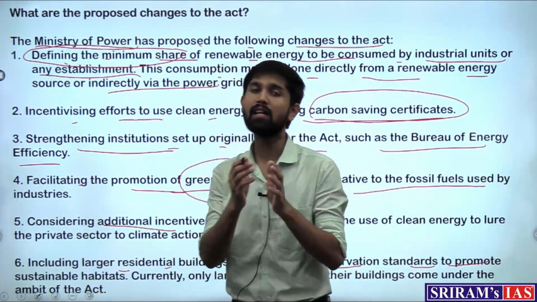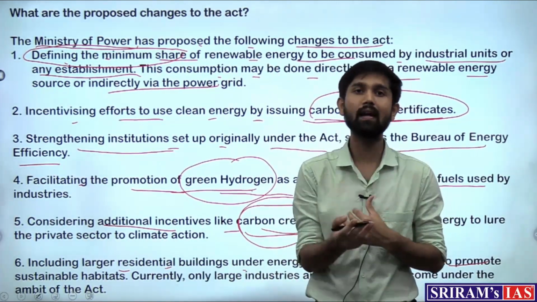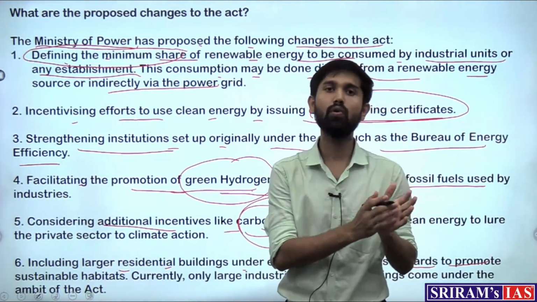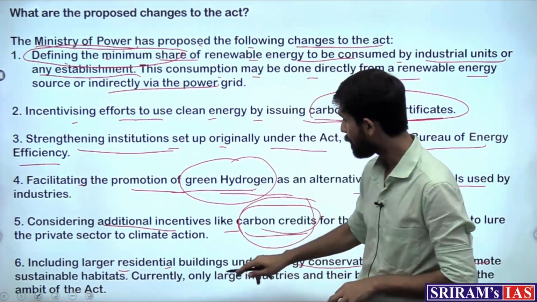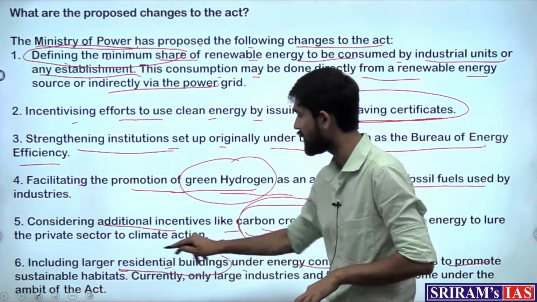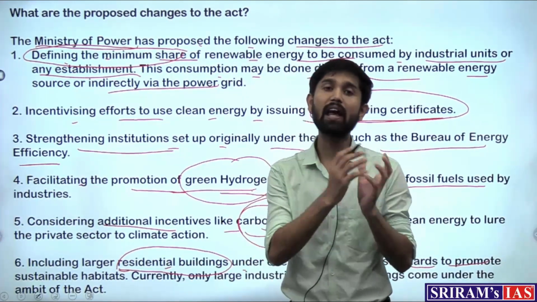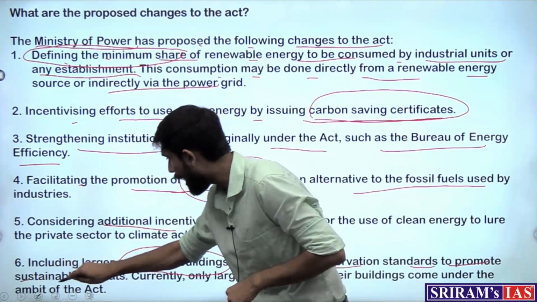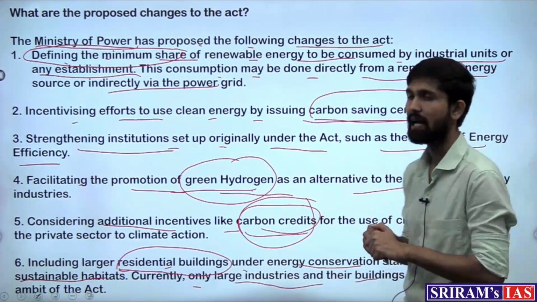Now, up until now, we were seeing that the Act was setting standards for electrical appliances and industrial appliances, but now the ambit of this Act or standard setting would be increased, and it would also be applied to the residential building societies, whereas a building society as a whole, the energy efficiency should be taken care of to ensure sustainable habitats. And currently only large industries and their buildings come under the ambit, like we saw.